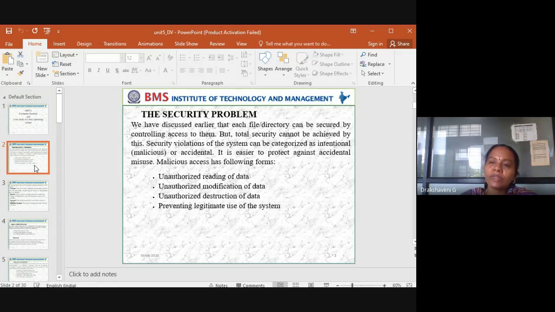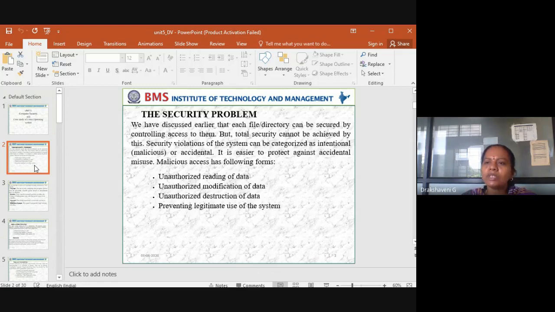accidental. Sometimes you can see that even in our labs, many of the students will be using their Gmail account and in a hurry because time is up, we say close the system, and you would not have logged off your mail accounts. Next batch people can come and use the same system, and because you accidentally left it, the next person who comes and uses that system should not peep into your account. Instead of peeping into your account, he should log off. So that is what happened accidentally.